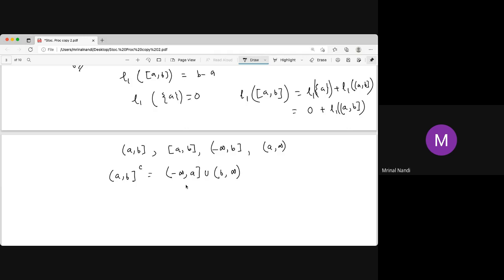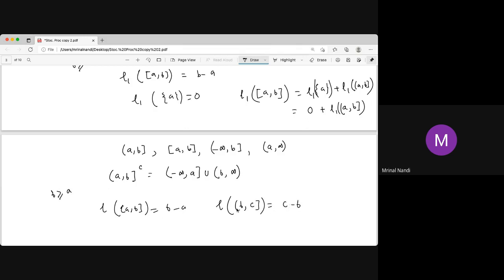If the union of these intervals is an interval, then it's okay. We can easily prove that. We know the length of a to b is b minus a, where b is greater than or equal to a, and the length of b to c is just c minus b.